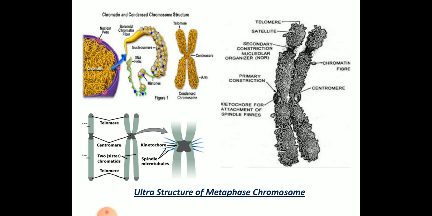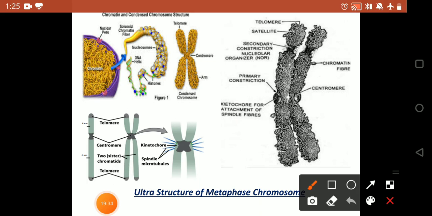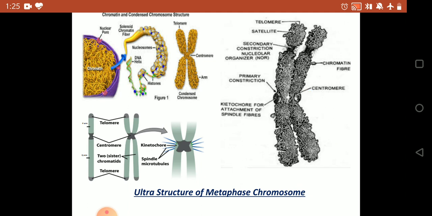So when they ask the ultrastructure of the metaphase chromosome, you need to draw the diagram of this structure which explains the structure of the chromosome, and you need to label the telomere, satellites, constrictions, that is primary and secondary, usually with the centromere and kinetochore. So this diagram you need to draw for your examinations.